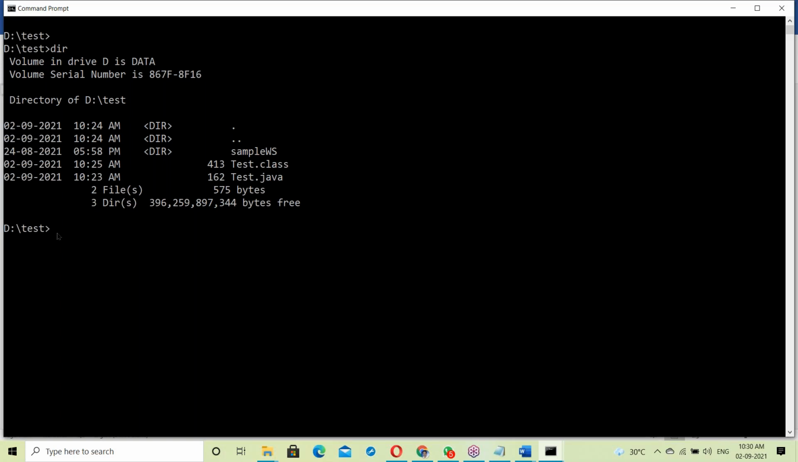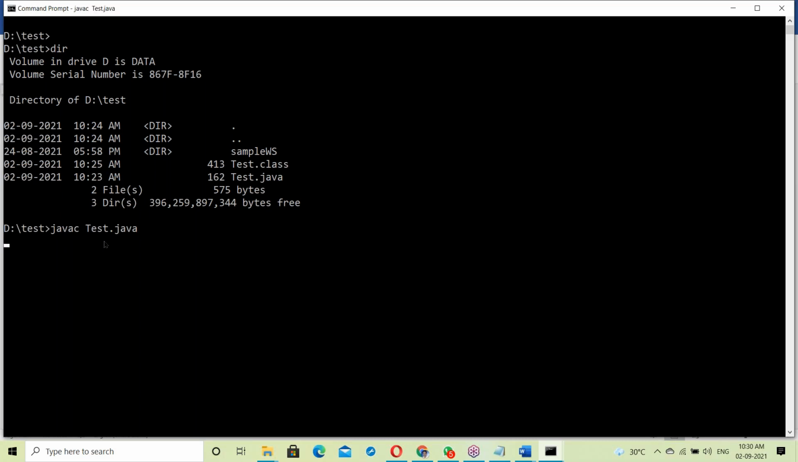This is called the command prompt, this black screen, where it shows test greater than. At this command prompt, you can submit some commands like javac Test.java. What happened? This is a request for the OS. We are submitting a request for the OS.